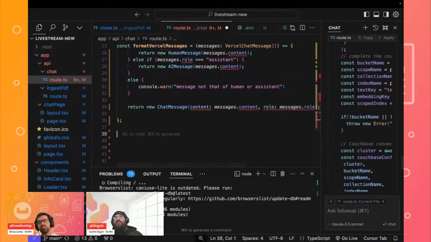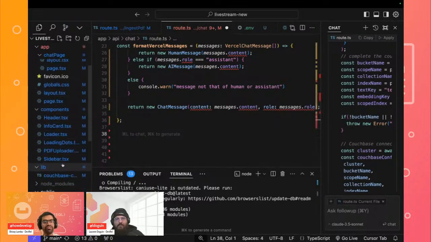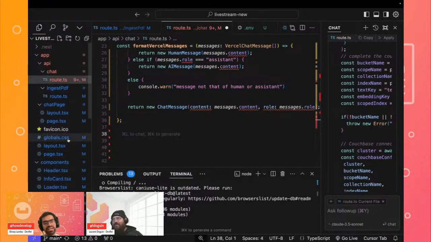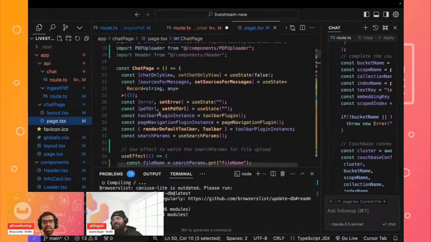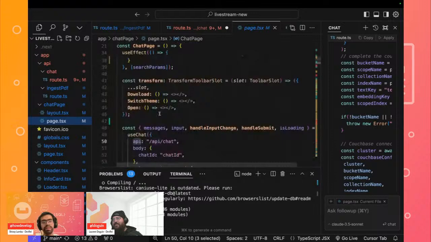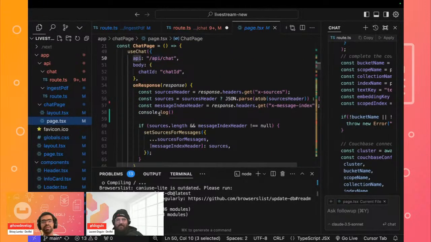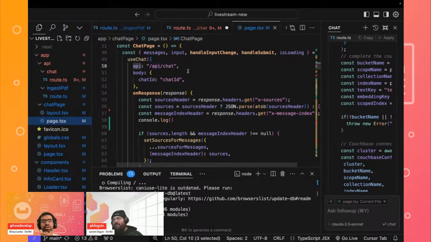But yes, we are pretty much done with our first part, where we will now format the messages that we are getting from Vercel and use them inside of our chat interface. If you're not already aware, we have the actual page layout for our chat, where we are going to be rendering our messages, and we are going to be using an API for chat, which we covered the last time.